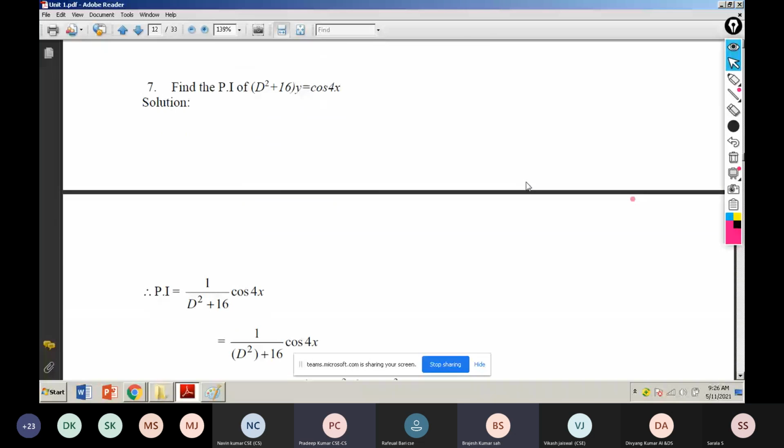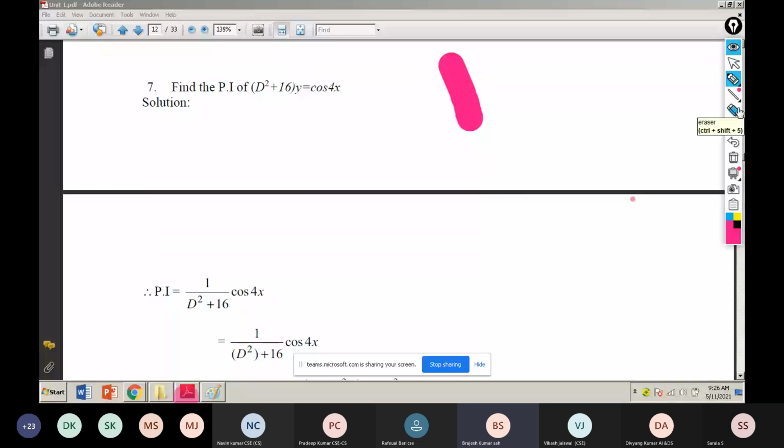Find the particular integral of D squared plus 16 into y equal to cos 4x. See, we are getting D squared plus 16 into y equal to cos 4x.